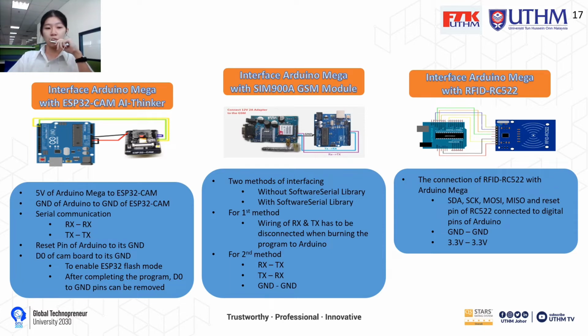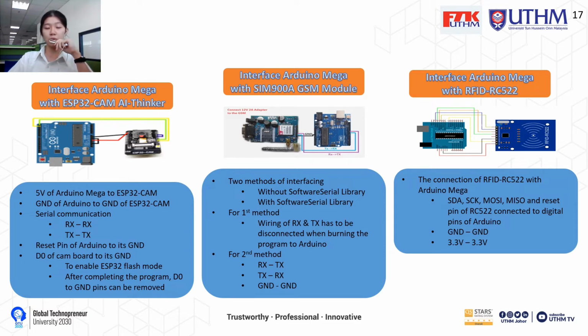The 5 volts of the Arduino Mega is connected to the CAM board, and the ground pins of the Arduino Mega will be connected to the ground pin of the CAM board. The serial communication will be carried out, which is RX to RX, TX to TX. The reset pin of the Arduino will be connected to the ground pin, and the IO0 of the CAM board will be connected to the ground pin of its own to enable the ESP32 flash mode. After completing the program, the connection can be removed.